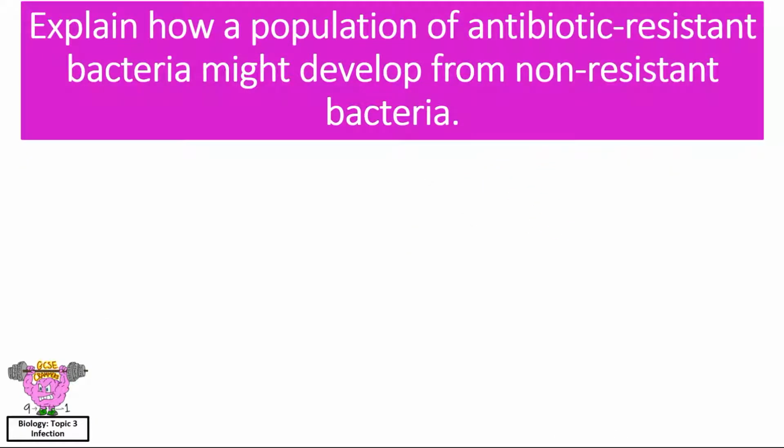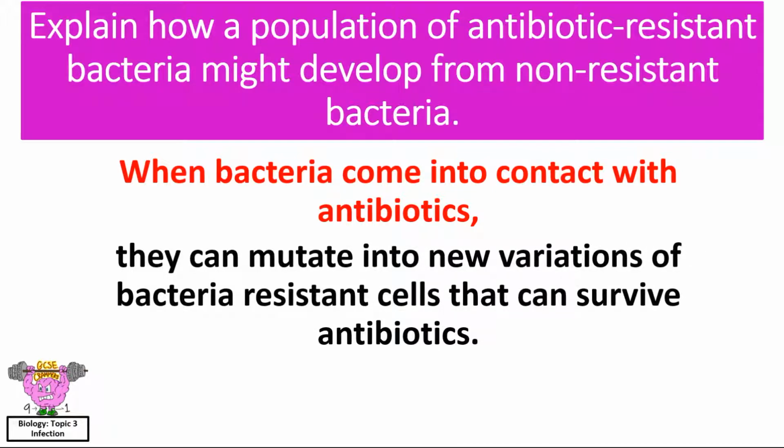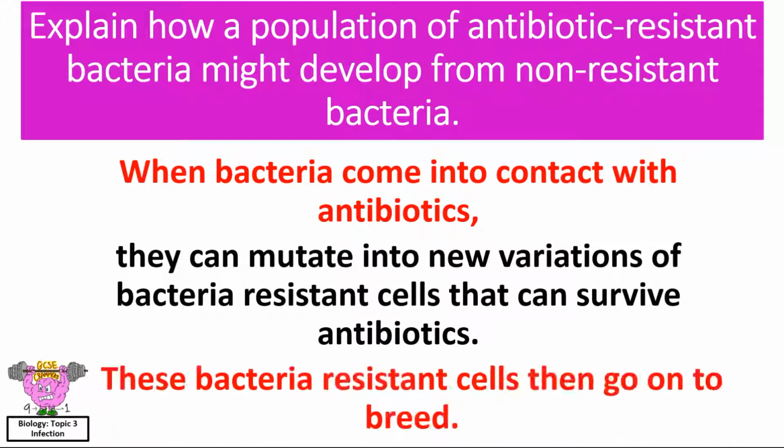Explain how a population of antibiotic-resistant bacteria might develop from non-resistant bacteria. When bacteria come into contact with antibiotics, they can mutate into new variations of antibiotic-resistant cells that can survive antibiotics. These resistant cells then go on to breed.